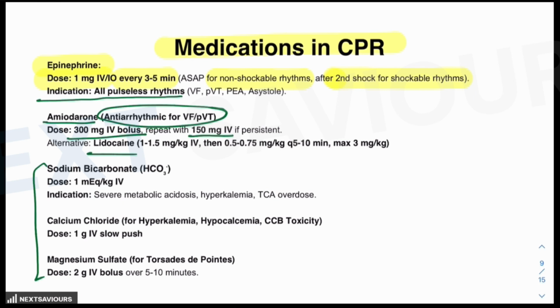Now, the rest of the drugs are used as far as indications are required, or in order to reverse the causes which are responsible for the cardiopulmonary failure in the patient. Sodium bicarbonate is required for severe metabolic acidosis, hyperkalemia, or tricyclic overdoses. Calcium chloride is required for hyperkalemia, hypocalcemia, or calcium channel blocker toxicity. It has to be given slowly. This is very, very important: whenever you give calcium chloride, it has to be pushed very slowly. And finally, magnesium sulfate for torsades de pointes.